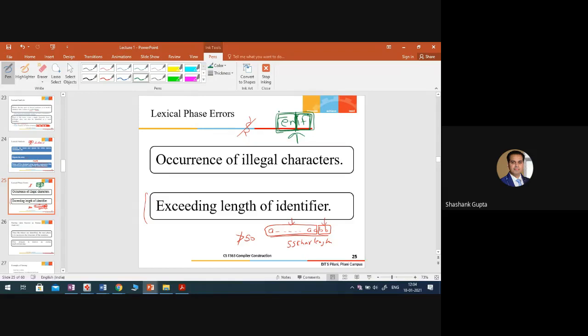And if the language specification says that we have to give the preference to the identifiers rather than keywords, then it is quite possible that the compiler will simply recognize this as an identifier. But usually it is expected that the keywords have the higher priority over the identifiers. So there is no question of spaces here.